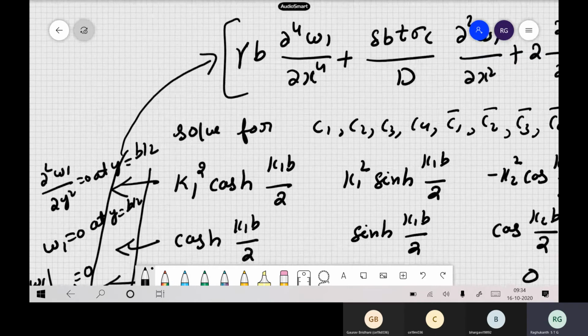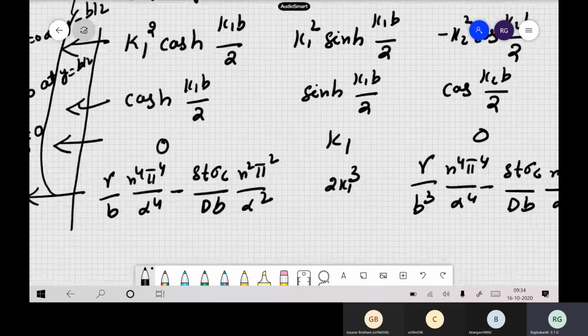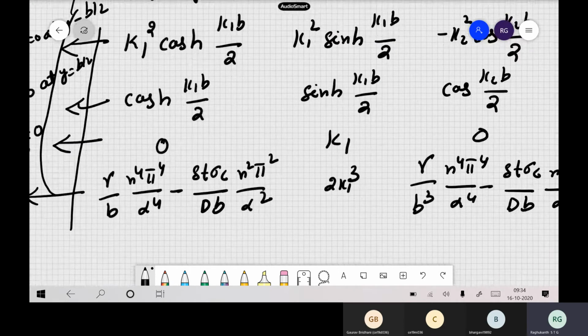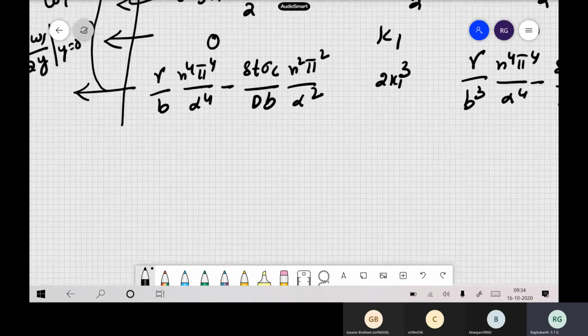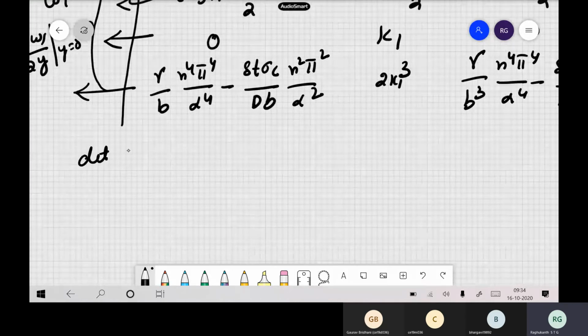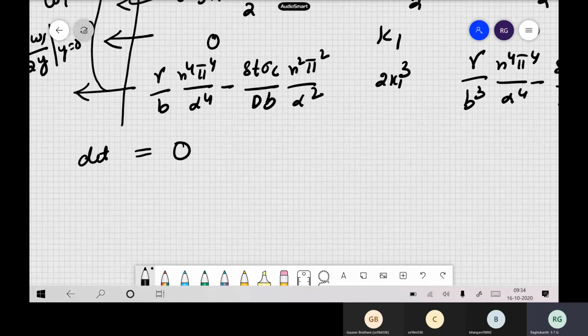Whatever you have, if you write all the terms here, you will get all these quantities itself. The final constants will be c1, c2, c3, c4, so c1 bar, c2 bar and other terms go away. Now for our buckling load, the determinant of our 4 by 4 matrix has to be equated to 0 to solve for nx.